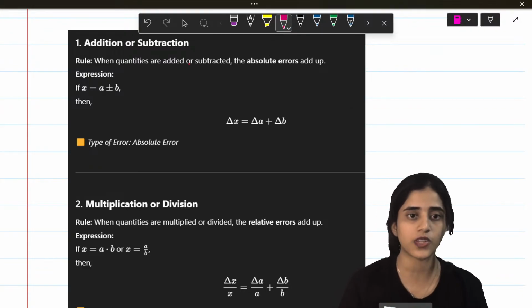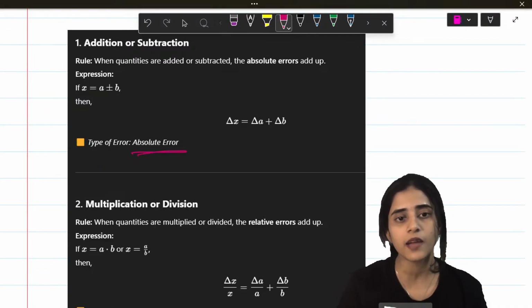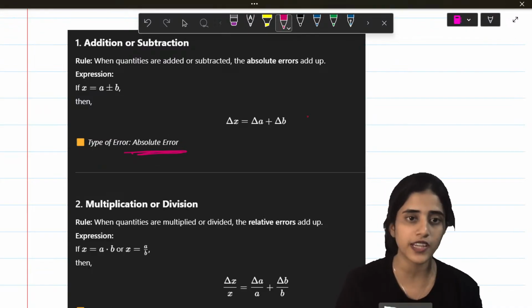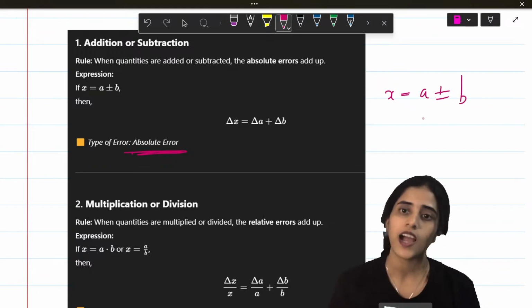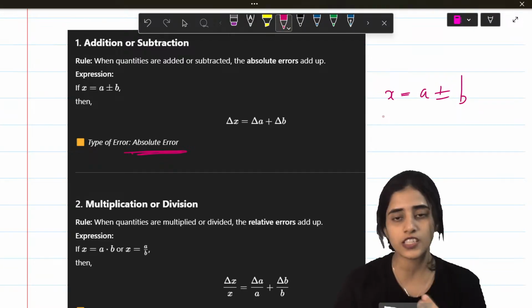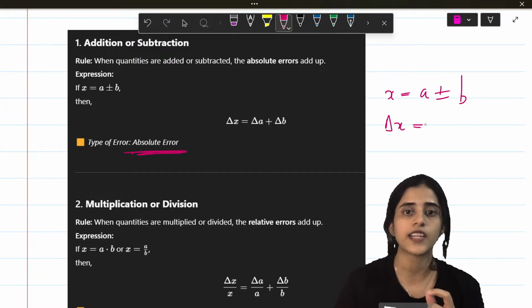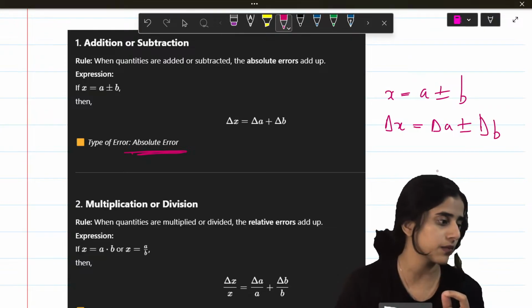This is errors. First we will look at absolute error. What is absolute error? Imagine you have x is equal to a plus or minus b. How will you find out the error in this? You take x as delta x. So delta x is equal to delta a plus or minus delta b.